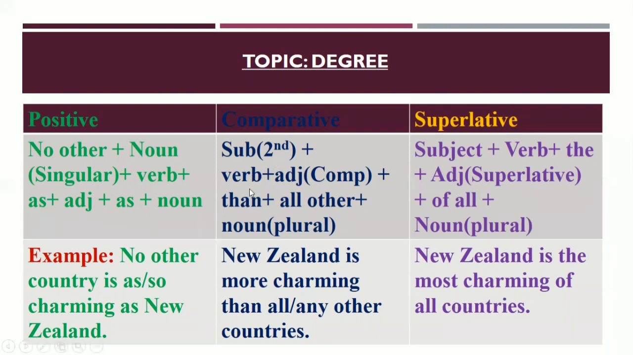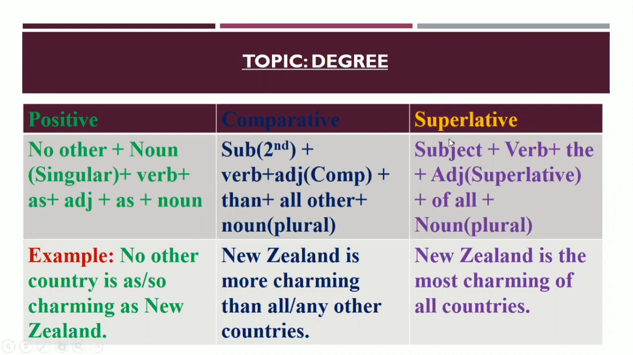Okay. Now look at the example. No other country is as charming as New Zealand, or you can use here as or so. Okay. So according to the structure, we have got here the example. Now in case of comparative degree, here is the example. New Zealand is more charming than all or any other countries. If you use any other country, in that case you have to use any other country, or all. If you use all, in that case you have to use countries.